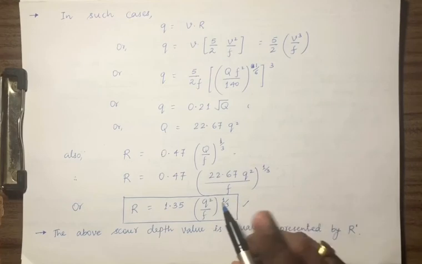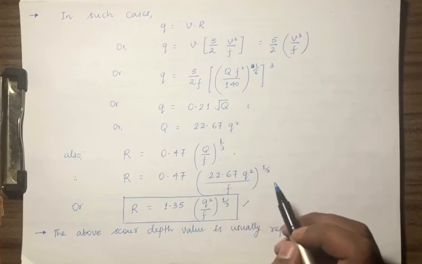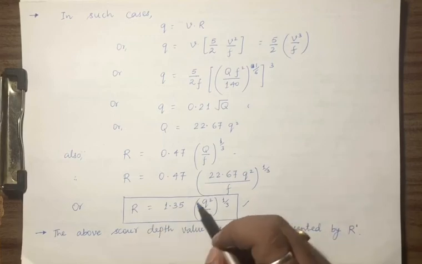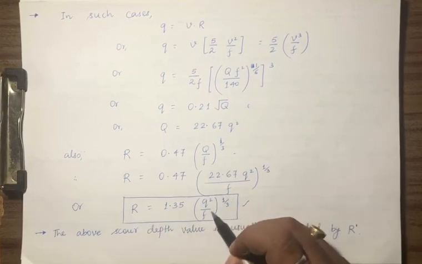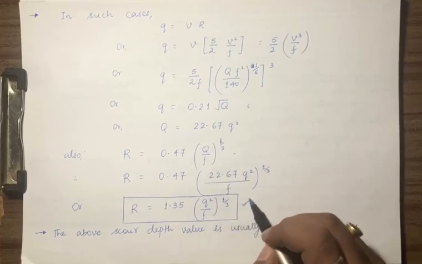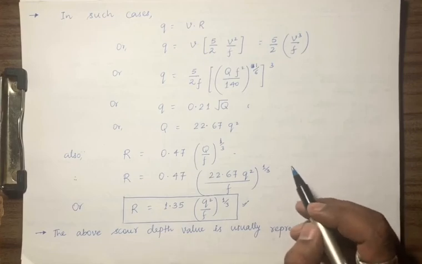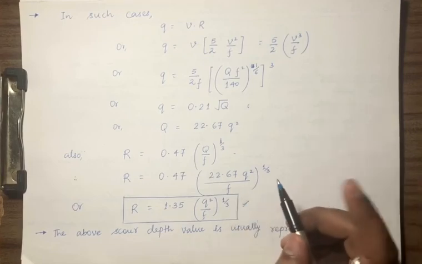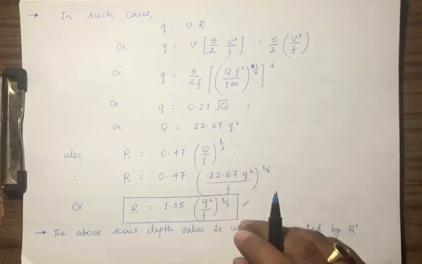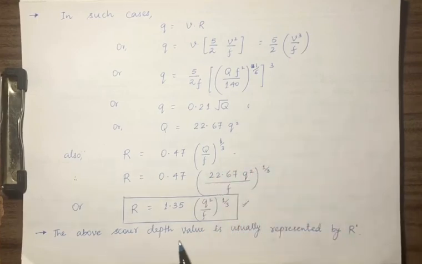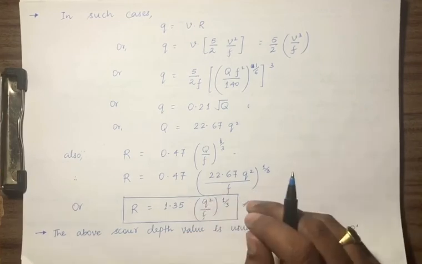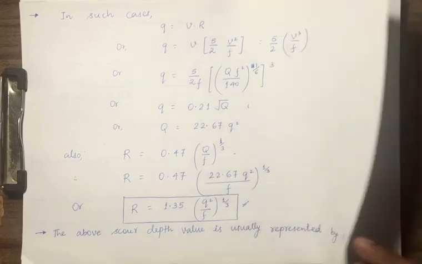So first, R was 0.47 Q by F raised to power 1 by 3. The second one is 1.35 q square by f, raised to power 1 by 3. This is if the width is not equal to 4.75 root q, and if it is equal to 4.75 root q, then we will be using the previous formula. So the above scour depth value is usually represented as R dash. So R for the previous value and R dash for this new value.